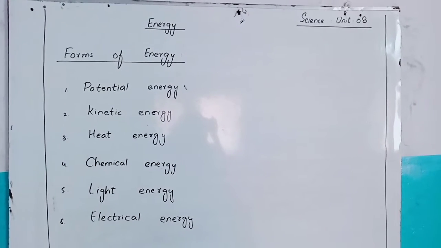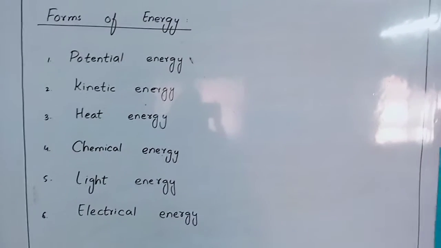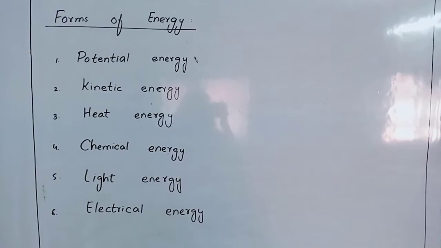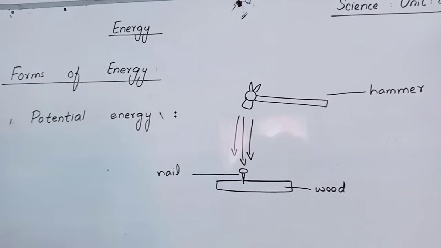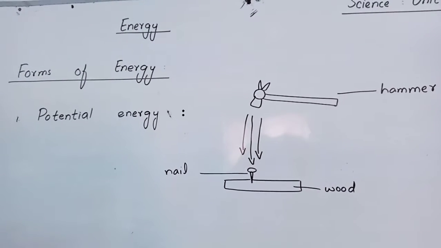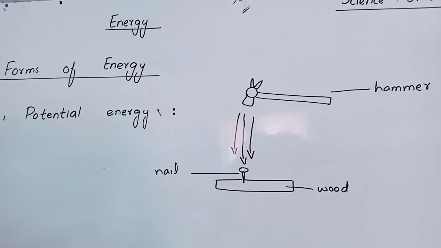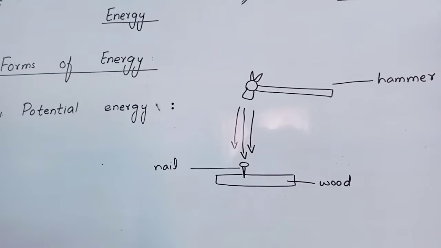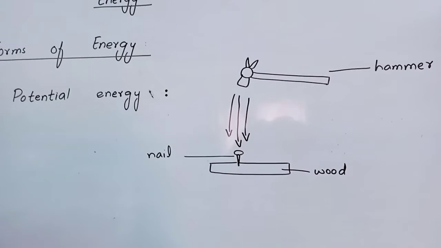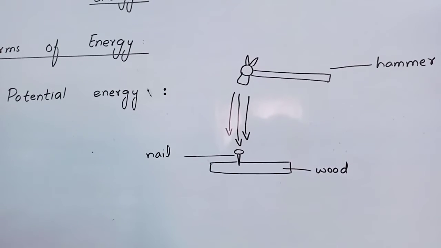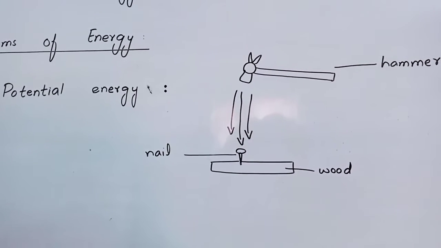Look at the board. I have written the energies here. Number one, potential energy, kinetic energy, heat energy, chemical energy, light energy, electrical energy. First heading is potential energy. Now I am going to explain potential energy with this example. When I lift a hammer to a height, it has energy stored in it. That is called potential energy, because if I release the hammer, it can do work on a nail. So it has potential energy due to its position.